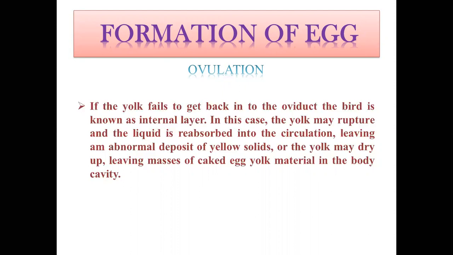So this type of bird is called an internal layer. In this case, the yolk may rupture and the liquid is reabsorbed into the circulation, leaving an abnormal deposit of yellow solid, or the yolk may dry up, leaving a mass of caked egg yolk material in the body cavity.